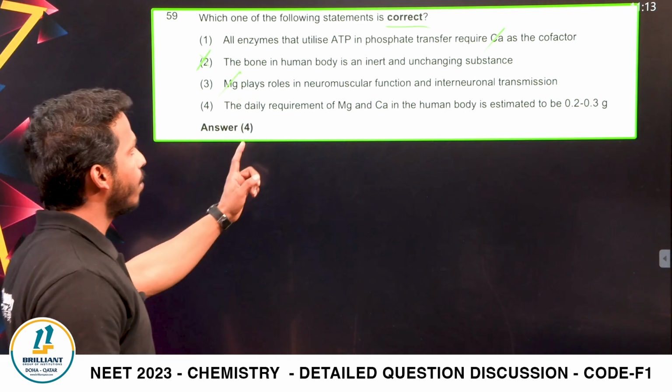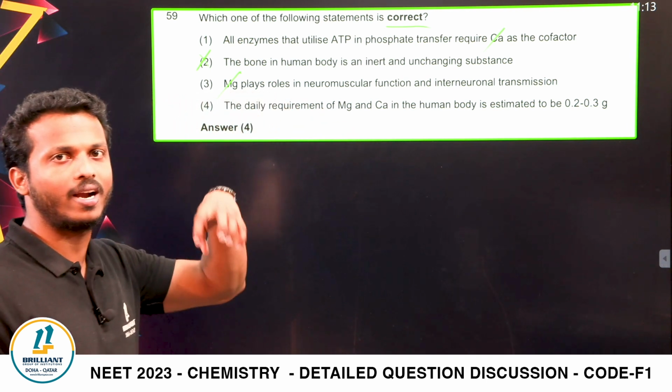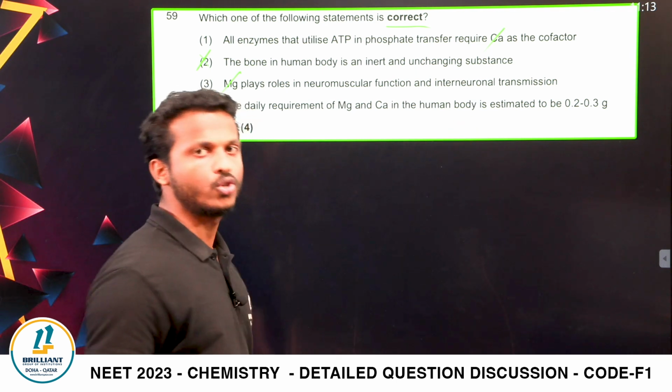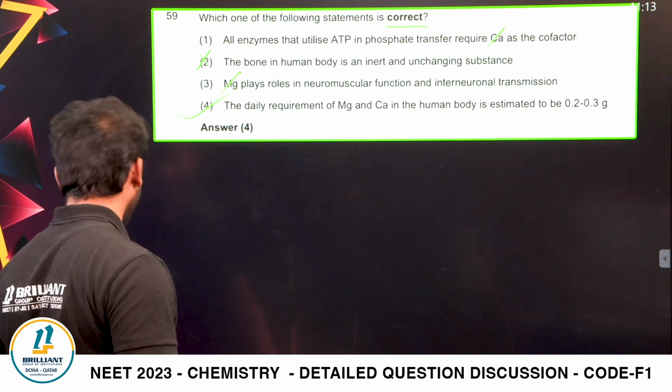The daily requirement of magnesium and calcium in the human body, you may study, is 200 to 300 milligram. That's 0.2 to 0.3 gram. That is the correct statement. Option number 4. Next one.